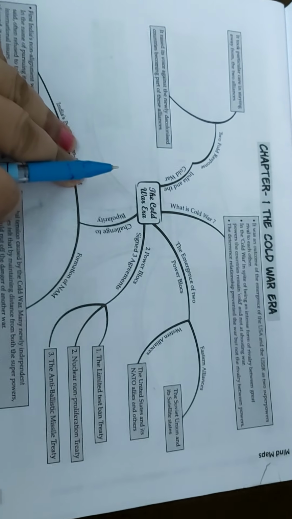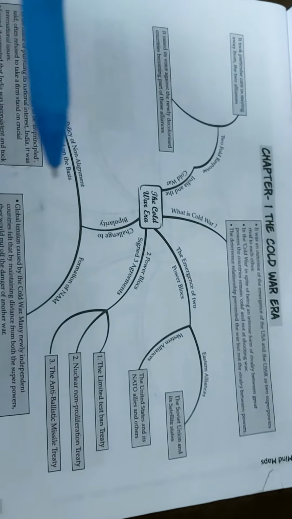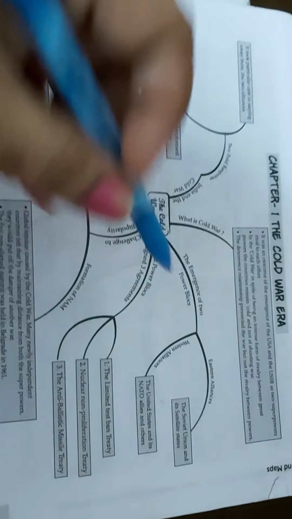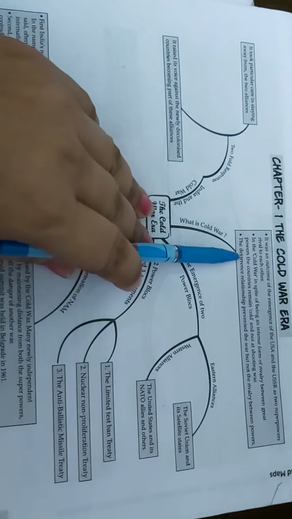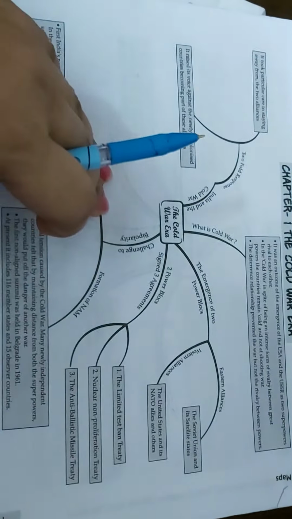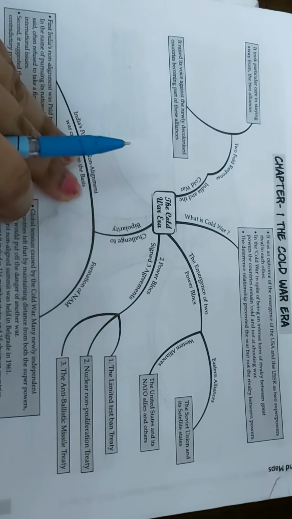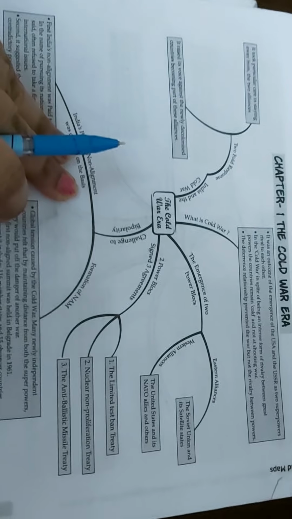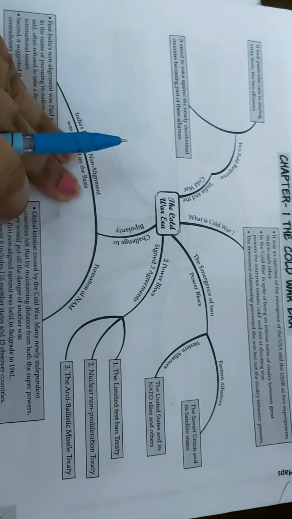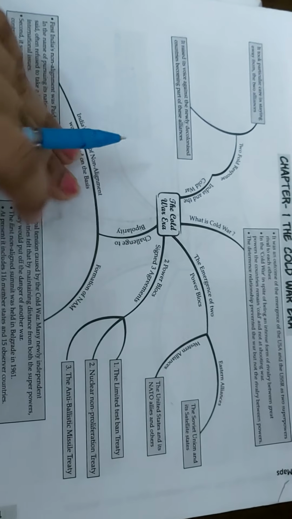Both had the power to win the war, but both of them did not want to initiate the war. कोई भी नहीं था जो वॉर शुरू करना चाहता था और अपने ऊपर ब्लेम लेना चाहता था. And that is the deterrence. And due to deterrence, there was no war, there was only Cold War.